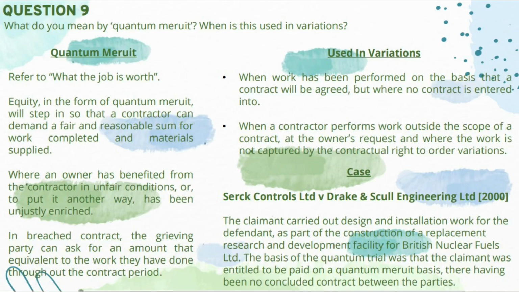The main contract was initially issued by Wimpey Construction Limited, but later they were replaced by Tarmac Construction Limited, so there was no formal agreement formulated between any of these parties. Drake and Scull argued that work carried out by CERT Controls should be evaluated referring to the value of work done by Drake and Scull, and CERT claimed that they were entitled to a quantum meruit claim. The basis of the quantum trial was that the claimant was entitled to be paid on a quantum meruit basis, there having been no concluded contract between the parties.